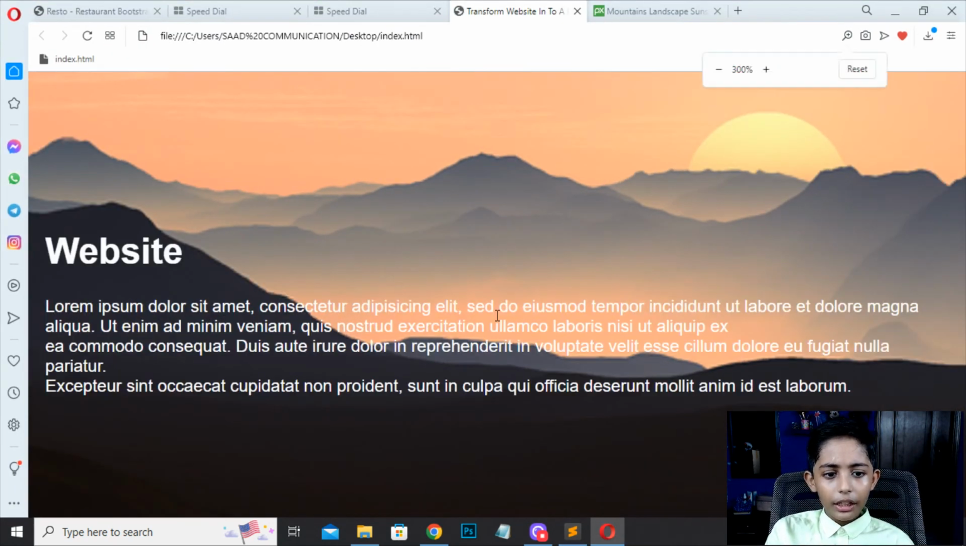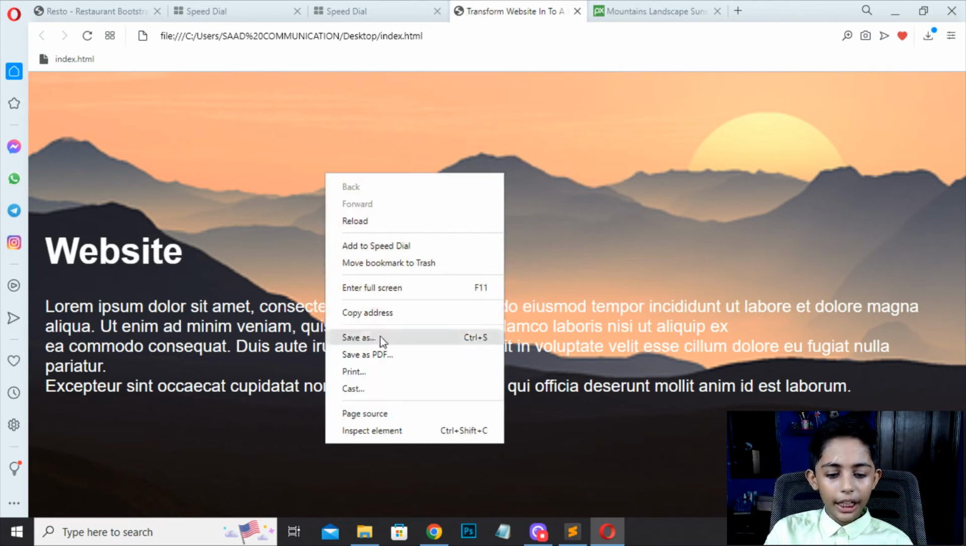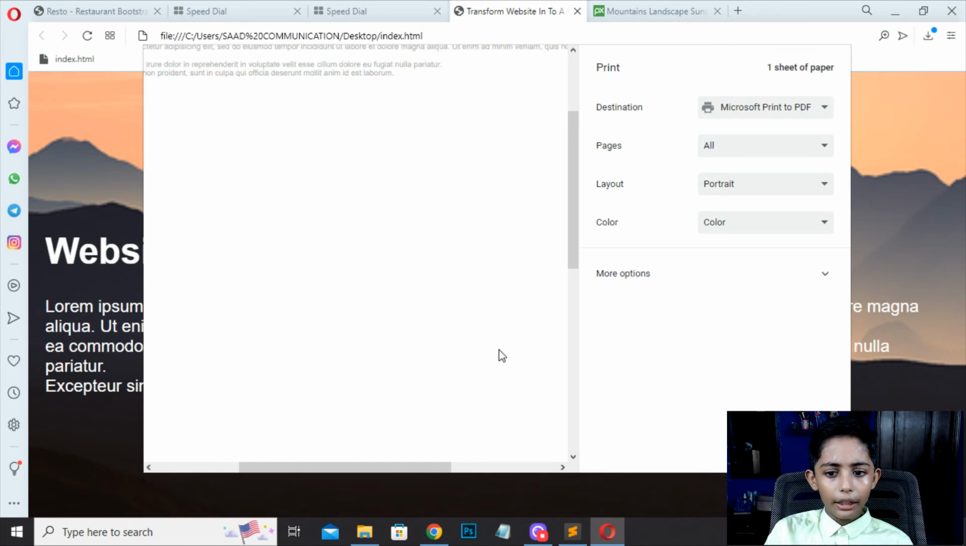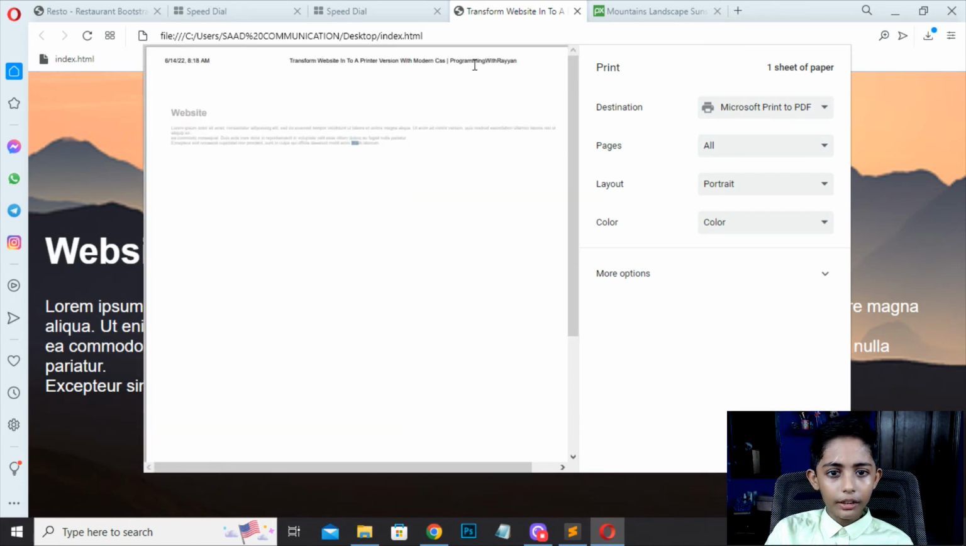Here you can see it easily. My website is done. So how to convert it to the printer version? Right click, press print. So here you can see it has come into the printer version.